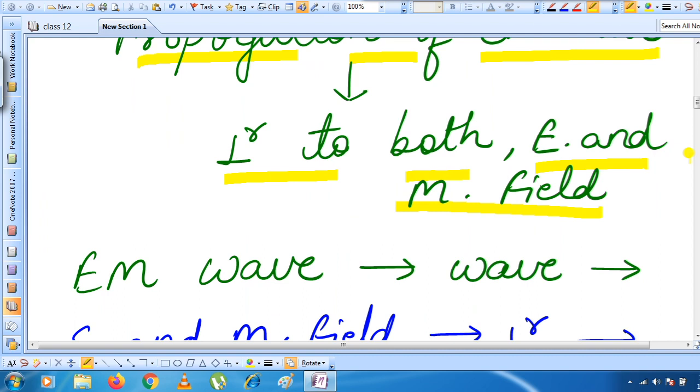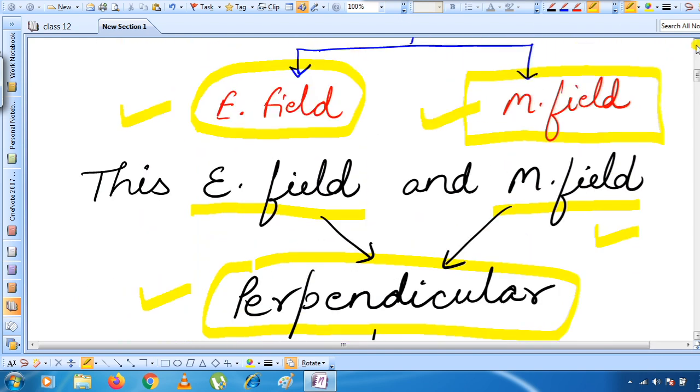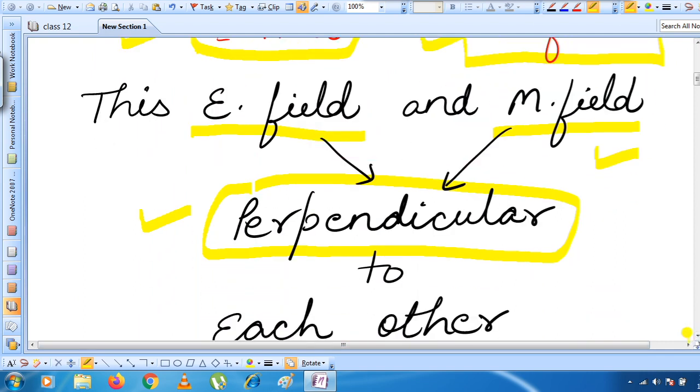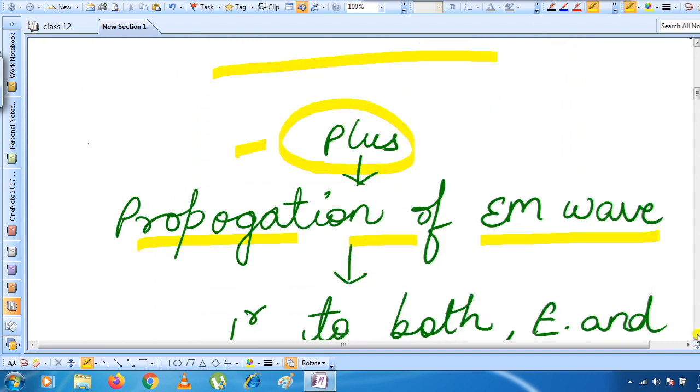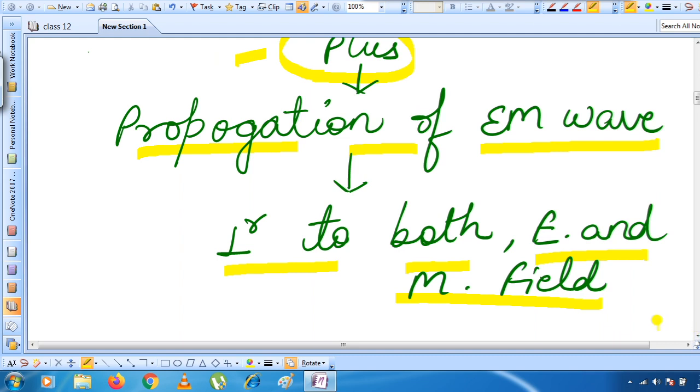Okay, don't get confused, children. What we studied is that an electromagnetic wave consists of these two things, one is the electric field and the other is the magnetic field. After that, we studied that the electric field and magnetic field remain perpendicular to each other, that means they oscillate perpendicular to each other. And then we added one more statement, and that is about propagation. The propagation of the EM wave will be perpendicular to both the electric field as well as the magnetic field.